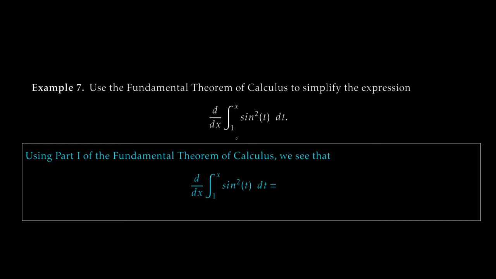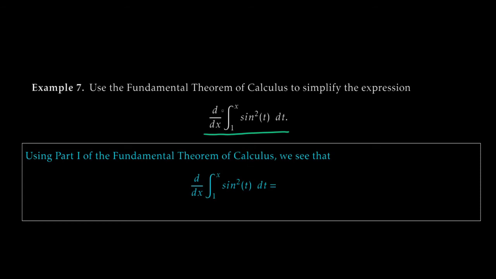So we're going to use the fundamental theorem of calculus to simplify the expression d dx of the definite integral from 1 to x of sine squared t dt. So we're taking a derivative of an area function. What does part 1 of the fundamental theorem of calculus tell us? It says that the derivative of an area function is the original function.